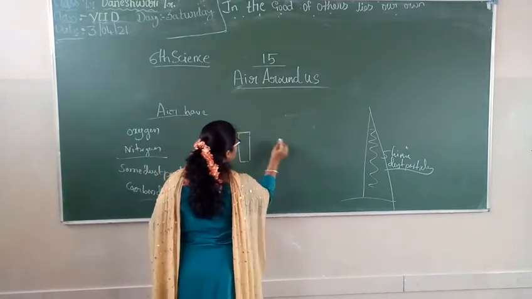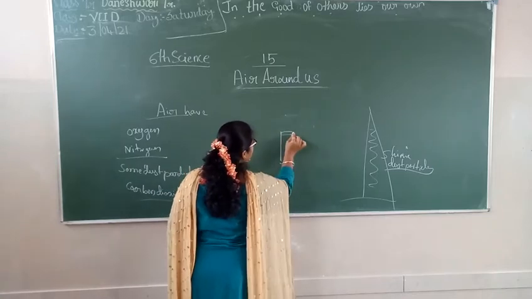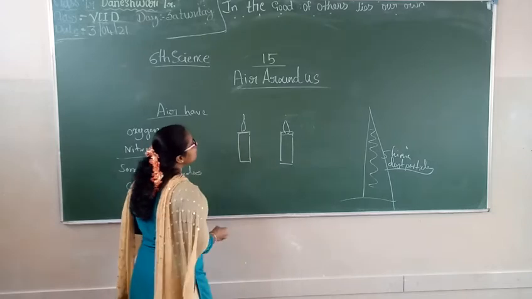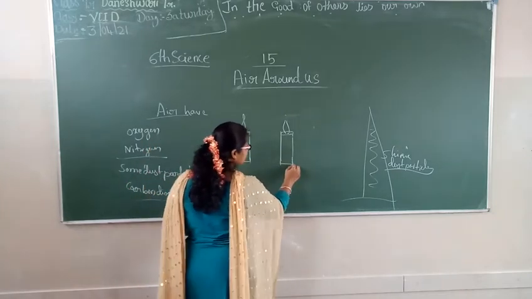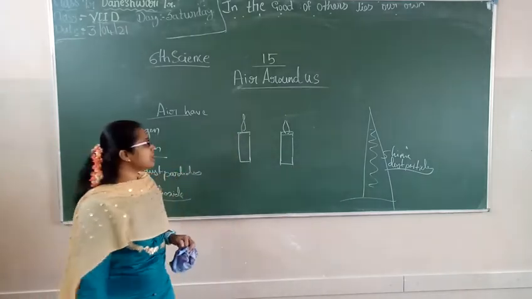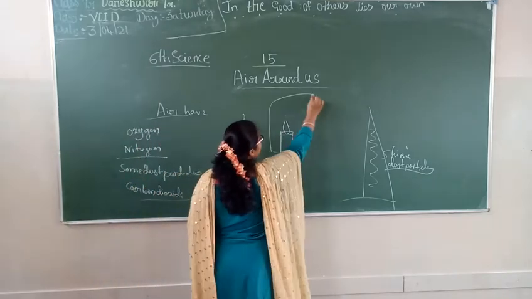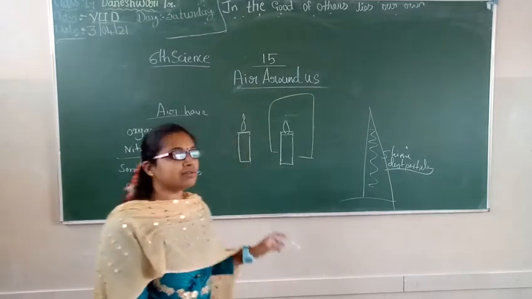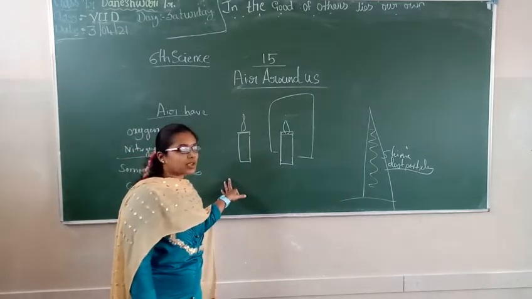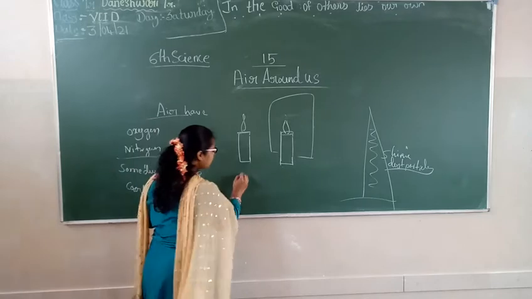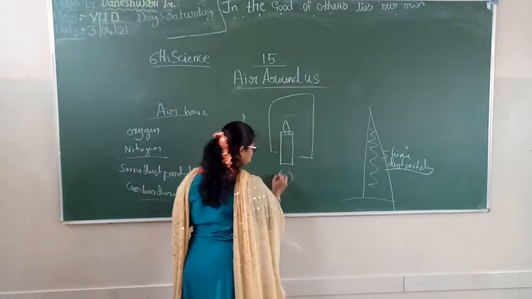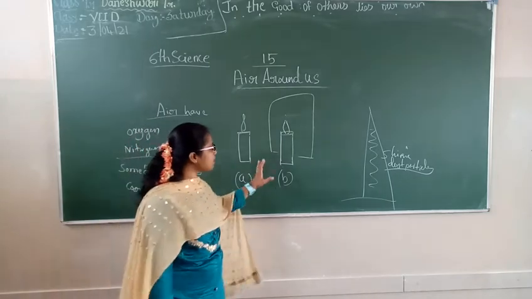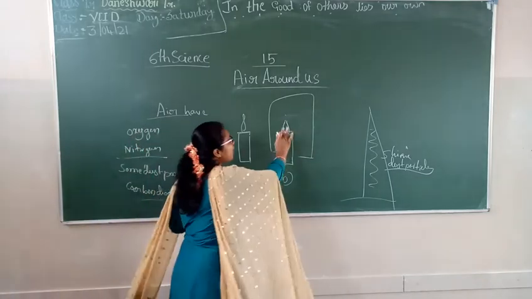Let's put two candles, A and B. After a few minutes, let's take one glass over the one candle, with both lighted. What happens here in A and in B? What will be the change? After some time, what happens? This candle will go out.